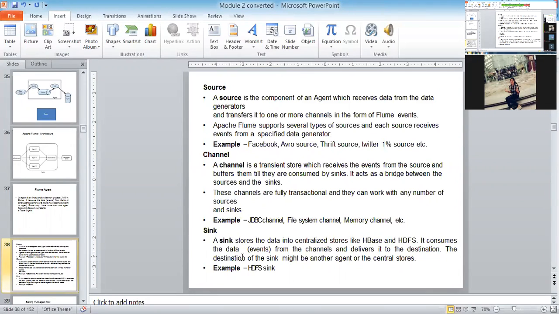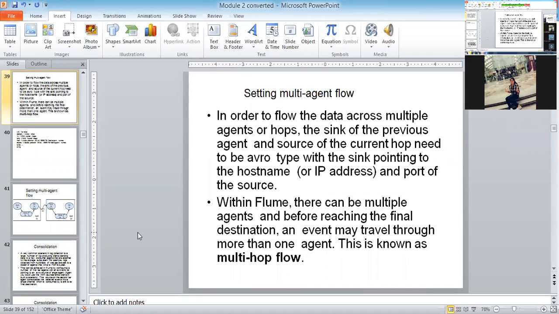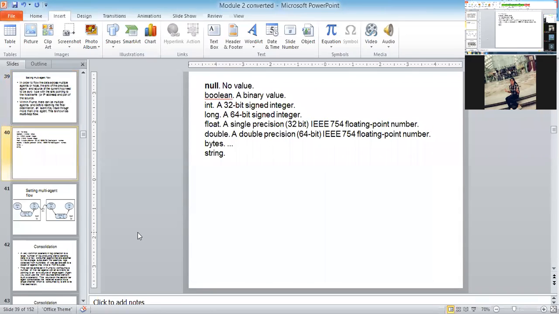And you know, once the data is stored into the centralized storage, the work of Flume is completed. Even you can set up a multiple agent flow. So far you have seen only one single source, one sink and one channel. That is a part of one agent.